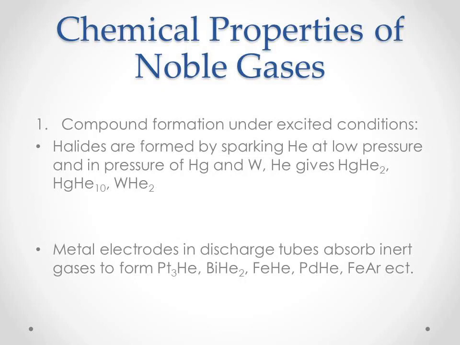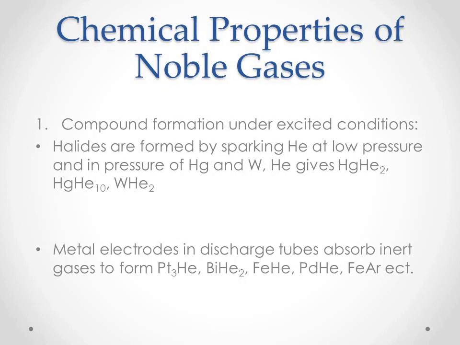Now these two half-filled orbitals of helium are ready to form new compounds. So at low pressure with mercury and tungsten, helium forms various compounds like HgHe2, HgHe10, even tungsten dihalide, etc. Metal electrodes in discharge tubes absorb inert gases to form various compounds like platinum halides, bismuth halides, iron halides, etc. All these compounds are interstitial compounds. In these compounds, helium is supposed to be adsorbed on the surface of the metal.